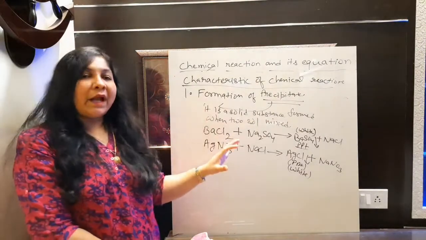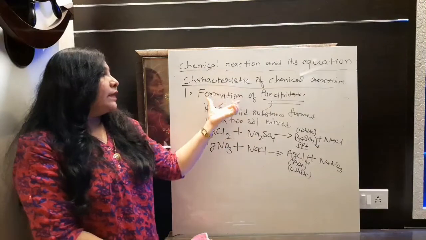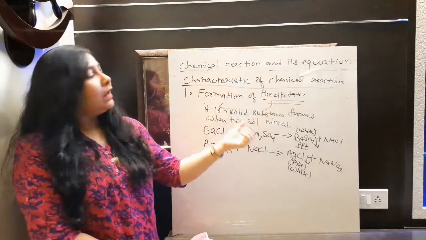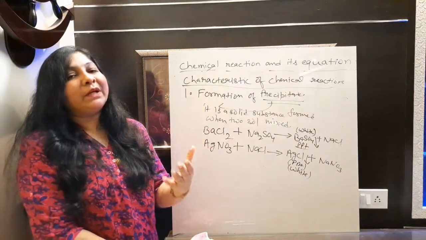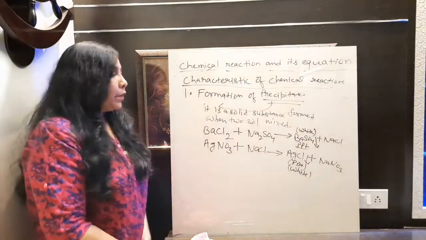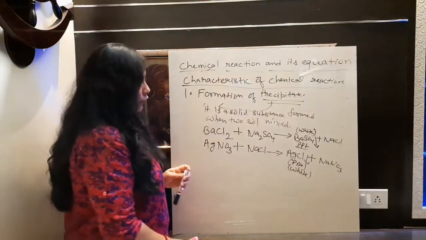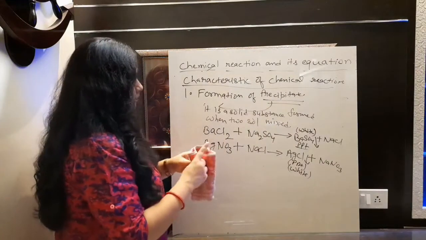So by observing that, you can identify there is some chemical reaction occurring, because these are the characteristics by which we can identify the chemical reaction is going on. Fine. Okay. So now let's move to the next change.